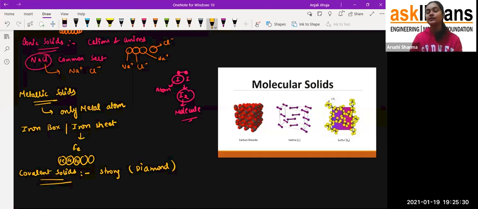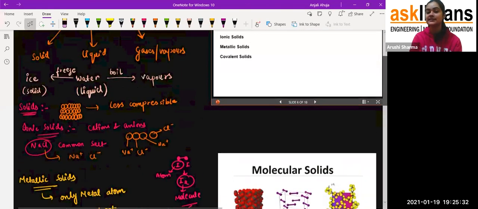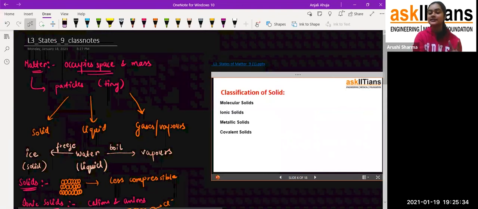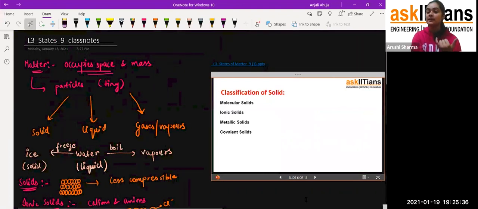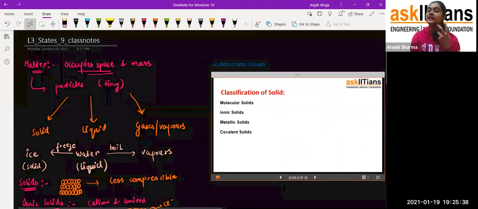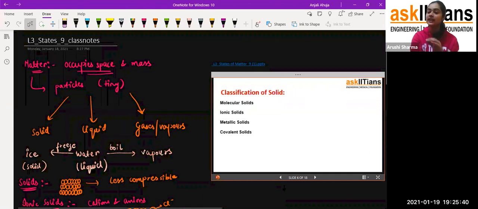So these are the four types of solids which we had to discuss right now. Okay, so just remember: molecular solids, which are made up of molecules; ionic solids, which contain ions; metallic solids, which contain only metal atoms; and covalent solids, which form a giant type of structure. For example, a diamond, which is very strong in nature because of very strong forces of attraction, due to a very big molecule formed. Okay, so that's the classification of solids.